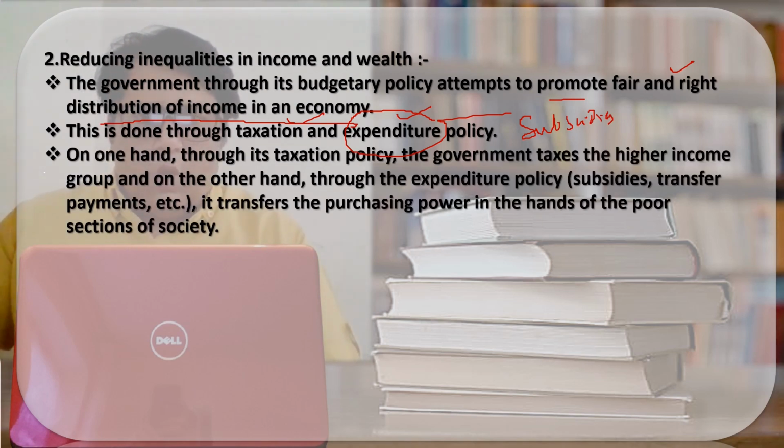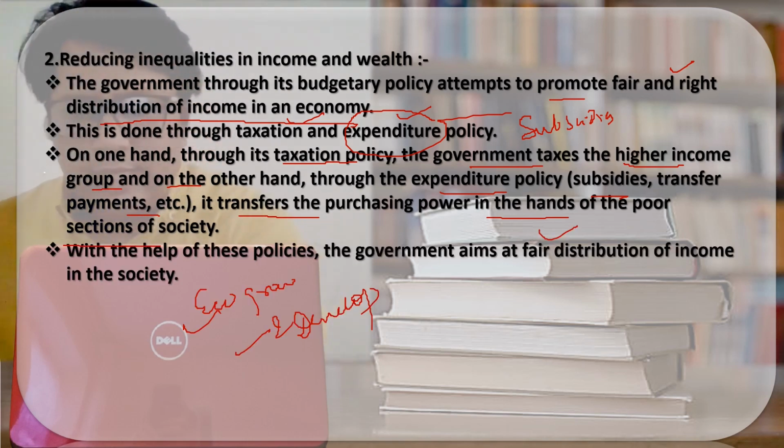How? On one hand, through the taxation policy, the government imposes high taxes on the higher income group, and on the other hand, through the expenditure policy where the subsidies or the transfer payment comes, transfer the purchasing power in the hands of the poor people or poor section of the society, so that the gap between the rich and the poor should be reduced and the country should attain the maximum welfare and the economy should grow. I hope the point is clear.